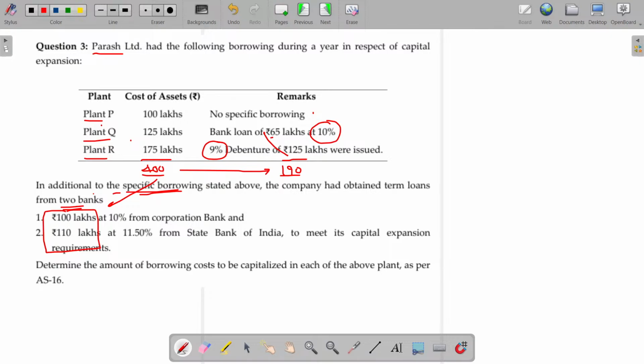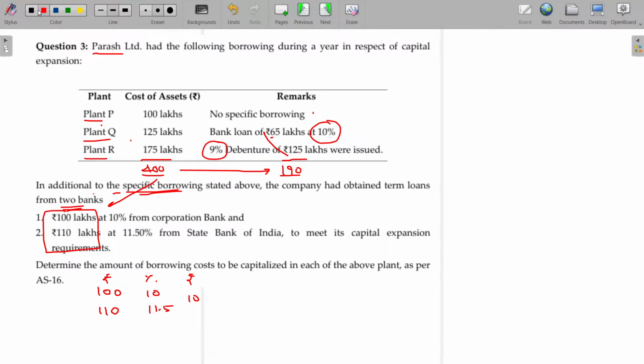In case of general borrowing, we have to use the weighted average cost of capital. How do I calculate that? For 100 lakhs, rate of interest being 10%. Then what about the interest? 10 lakhs. For the other 110, rate of interest being 11.5%. What is the amount of interest? 12.65. What is the total borrowing? 210. What about the total interest payable for that? 22.65. You have to pay 22.65 for 210, which is the average rate, otherwise named as weighted average cost of capital.